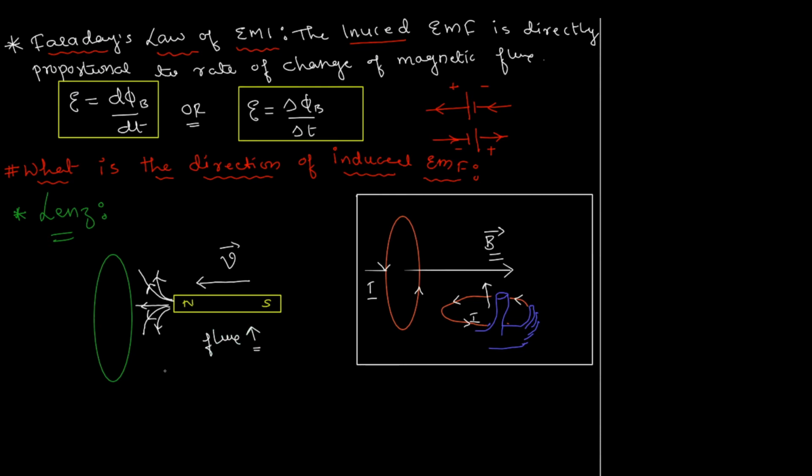This is the increasing flux, because if you notice, flux phi is B into delta S into cos theta. You can change the flux by changing any of these quantities. Delta S is the area. Is the area changing in this case? No. Is the angle changing? I don't think so. But as we move with the north pole facing closer to the bar magnet, the magnetic field is increasing.